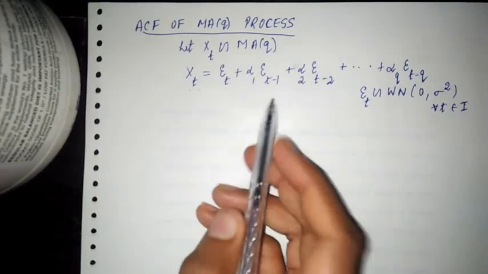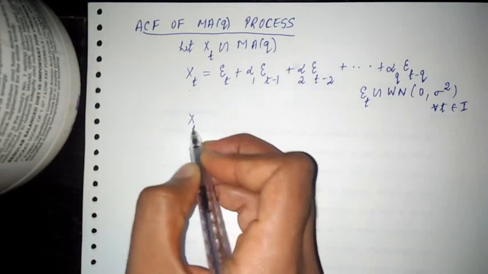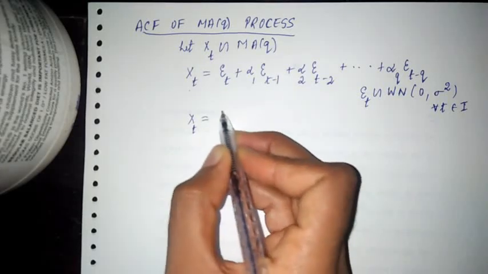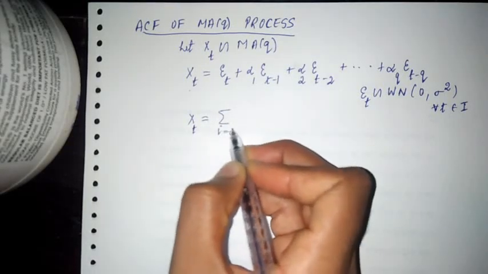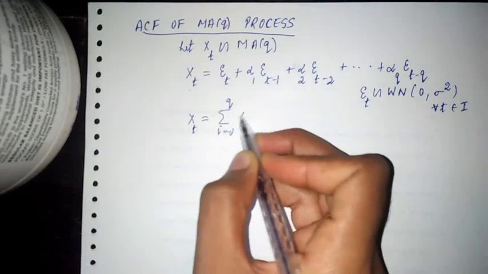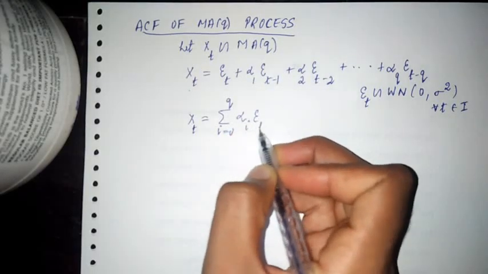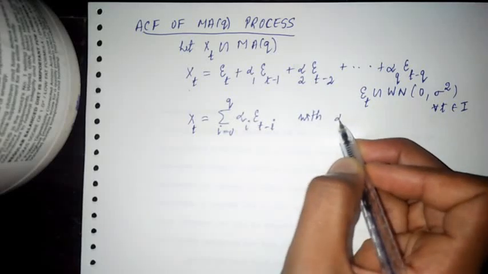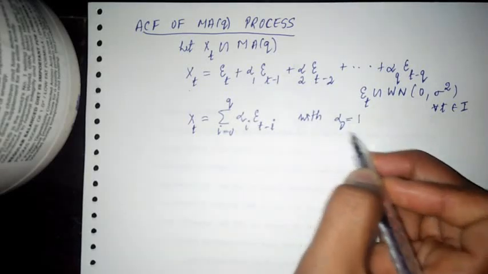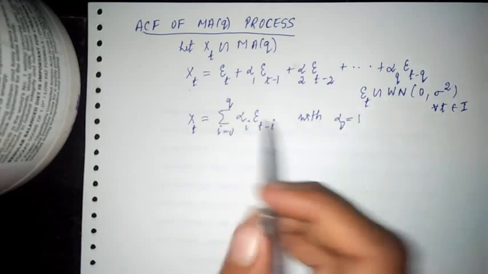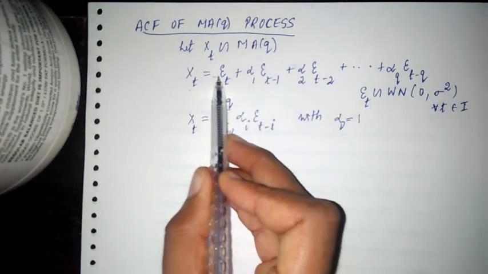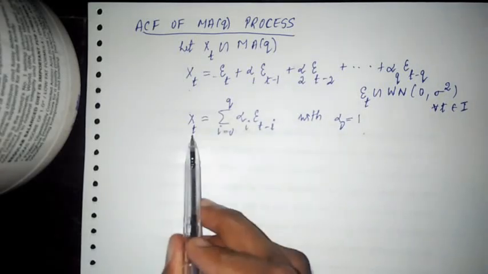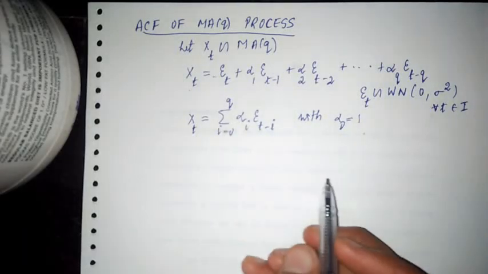So this expression, how can I write it in a simpler form using a summation sign? That is xt is equal to summation i equal to 0 to q alpha i epsilon t minus i, with alpha naught equal to 1. Why is this term important? Because what is the coefficient of epsilon t here? It is alpha naught, that is nothing but 1. So I am writing this expression.